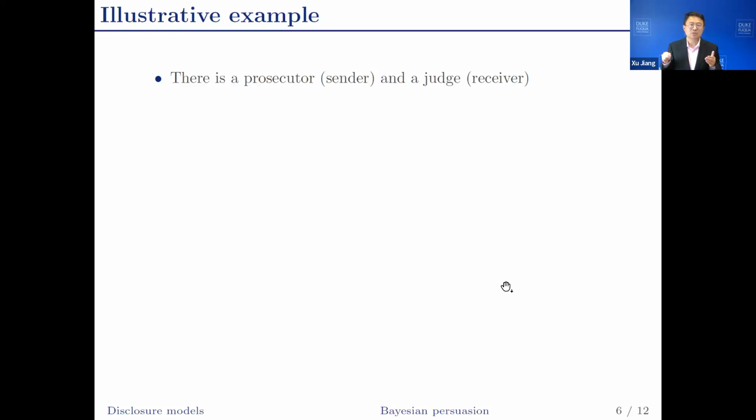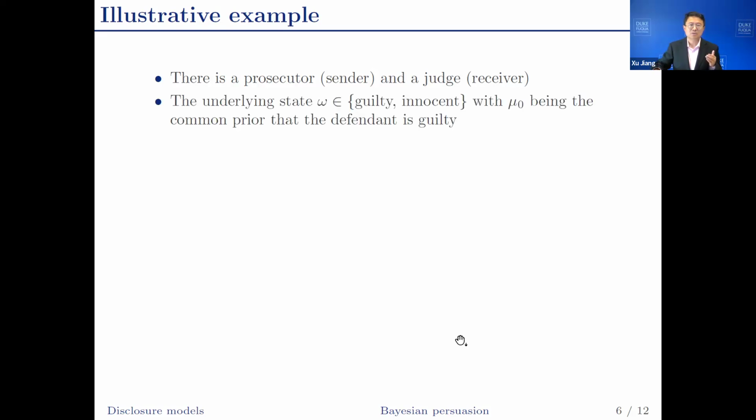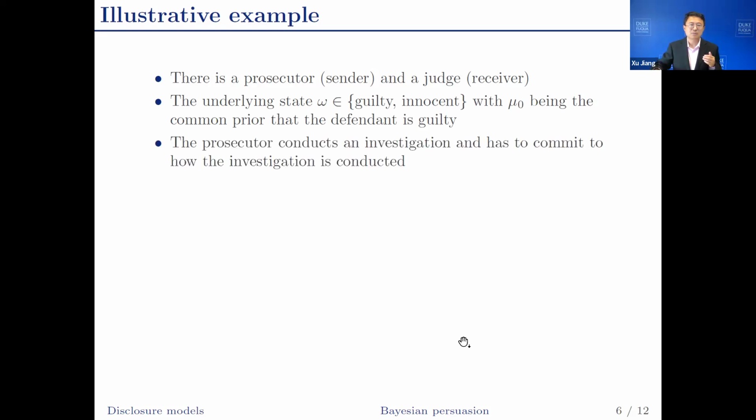Let's use an example to illustrate the underlying insights. There's a prosecutor, who is the sender, and a judge, who is the receiver. The underlying state is either guilty or innocent. The prior probability that the defendant is guilty is mu0. The prosecutor is going to conduct the investigation, and the prosecutor has to commit to how the investigation is conducted. How many witnesses to question? What kind of witnesses to question? What kind of evidence to show to the judge, etc.